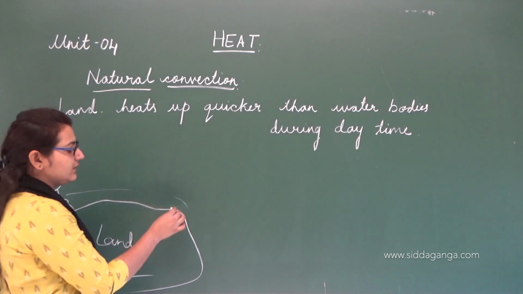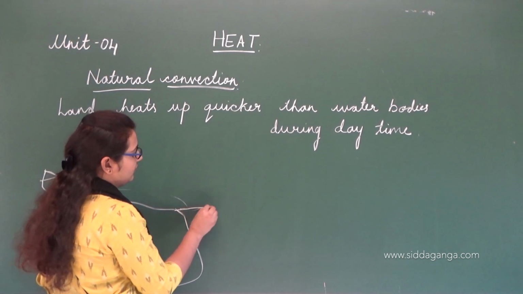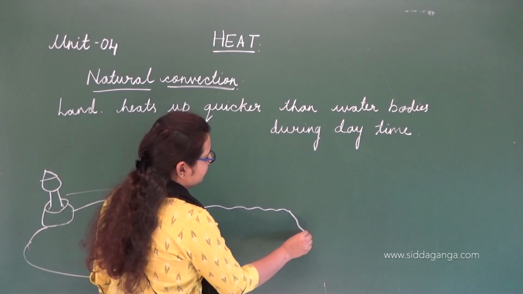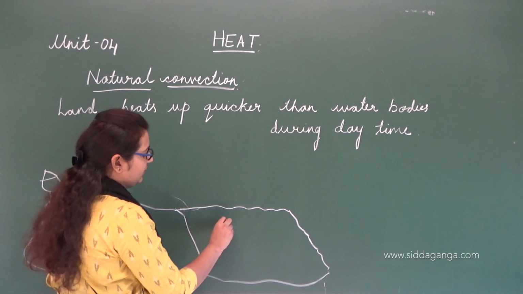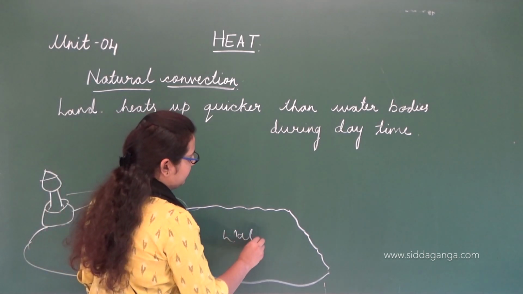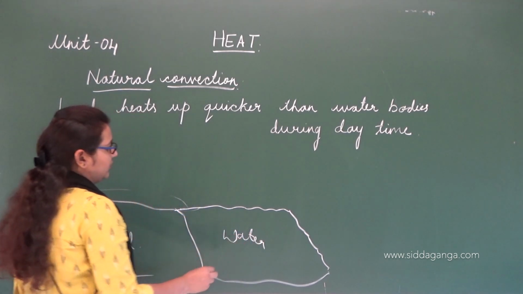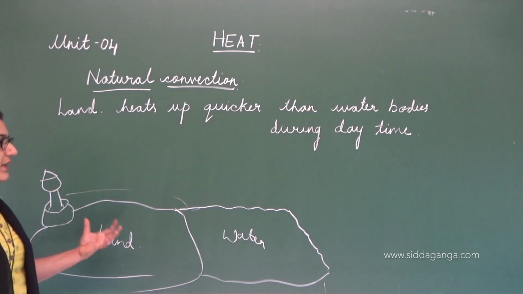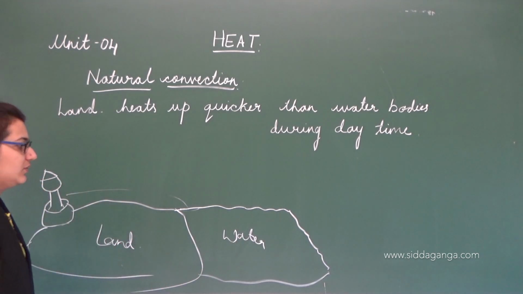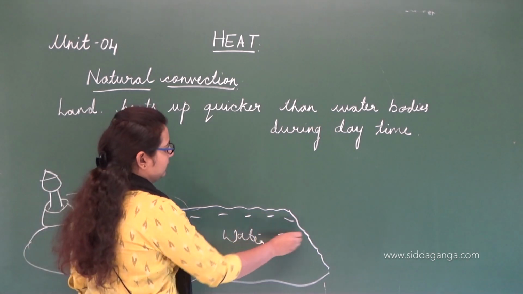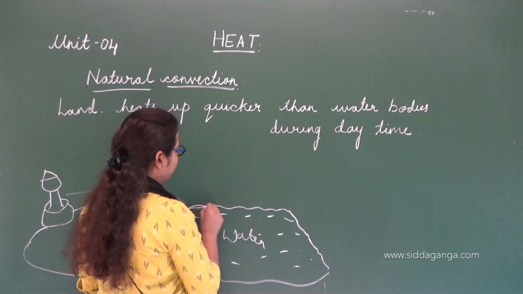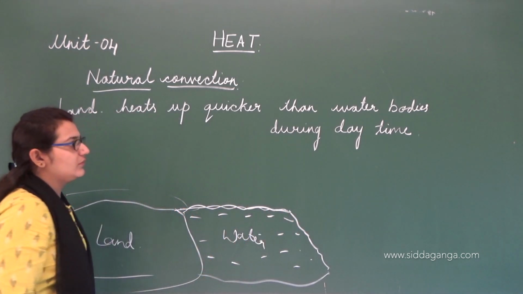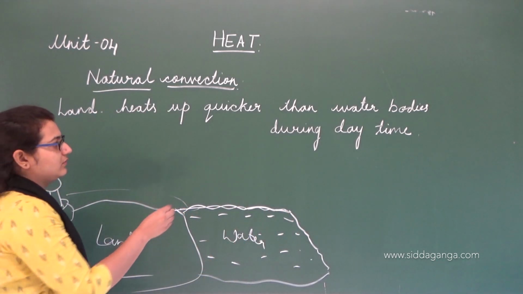Usually we can see this in coastal areas where we can easily differentiate land and water bodies. Water bodies can be ocean, etc. So this land heats up quicker than the water. Why does this happen?